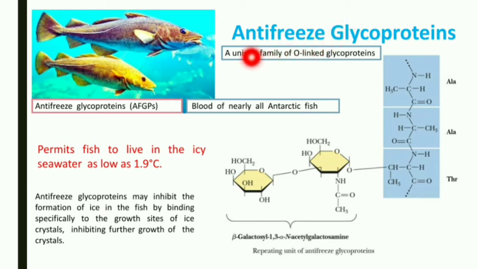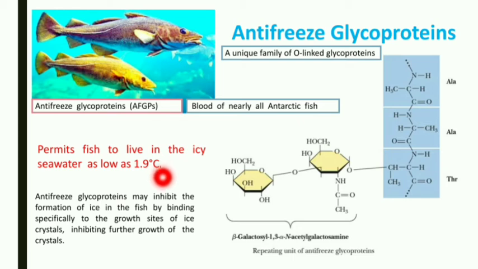Okay, it is a very interesting topic, which is a unique family of O-linked glycoproteins. These antifreeze glycoproteins are present in the blood of nearly all Antarctic fish, meaning the fish which live in the Antarctic area. These glycoproteins permit the fish to live in icy sea water at temperatures below about minus 1.9 degrees centigrade, near about 2 degrees below zero.